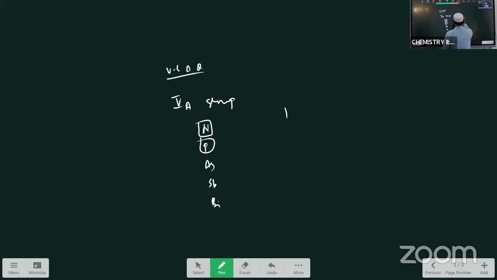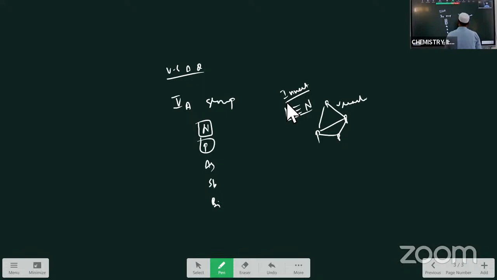Between the nitrogen and nitrogen, triple bond is present, its bond energy is more, therefore it is inert. While in P4, you see this is the shape of the P4, only single covalent bonds are present, therefore P4 is reactive and N2 is inert. Inert means less reactive. That is the stable one which is present in our atmosphere about 78%.